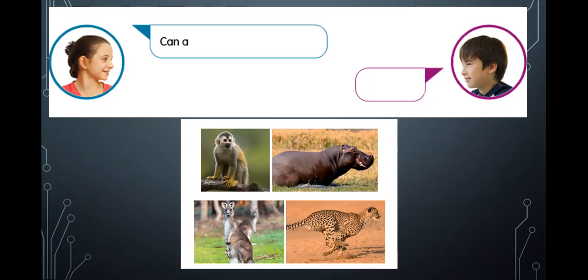Eeny, meeny, miny, mo, catch a piggy by its toe. Can a hippo swim? We have hippos, the hippopotamus. Can a hippo, right there in the image, circled in red, swim? Get in the water and just paddle about? Well, hippos live in the water. They're mostly water animals, okay? So we're going to say that it is possible. Can a hippo swim? Yes, it can.